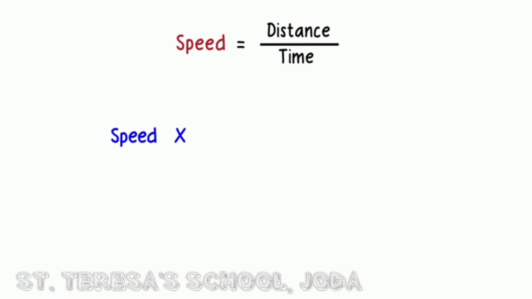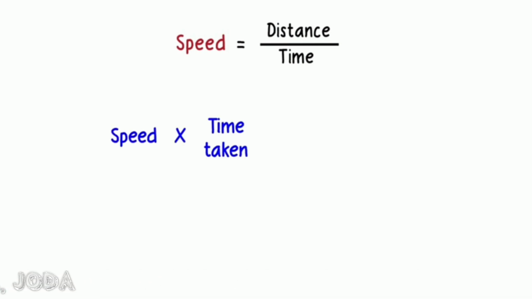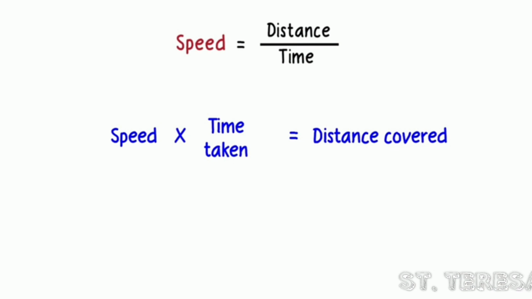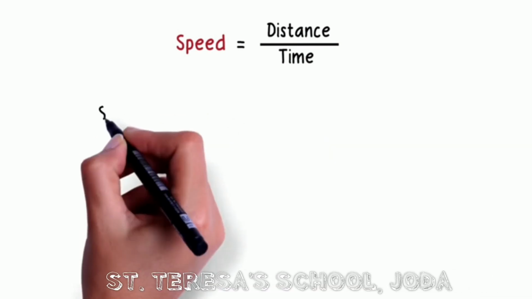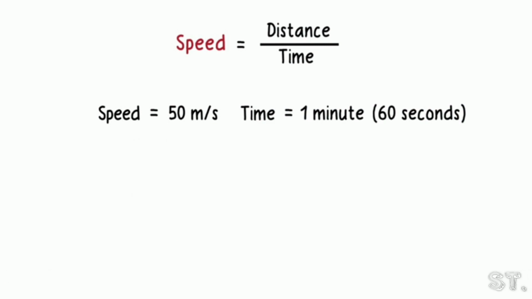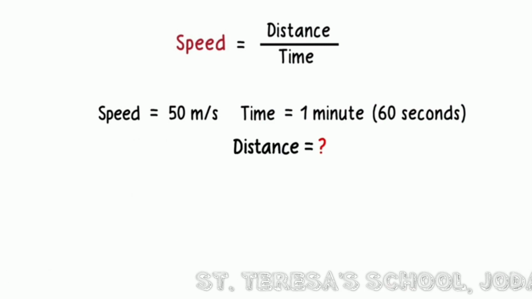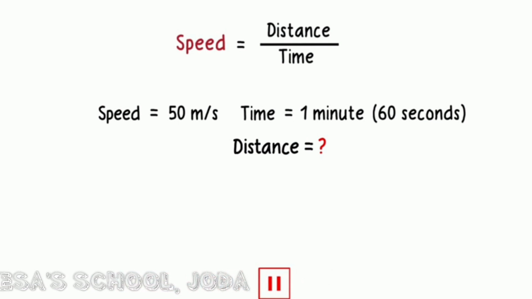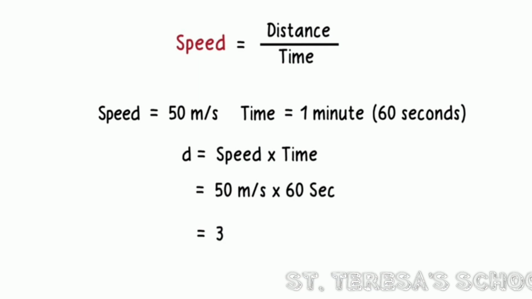Also, if you know the speed and the time taken to cover a distance, we can easily find the distance covered. So if I tell you that I traveled at a speed of 50 meters per second for 1 minute, can you tell me how much distance I covered? I'm sure you have come up with the answer. I have covered a total distance of 3000 meters.